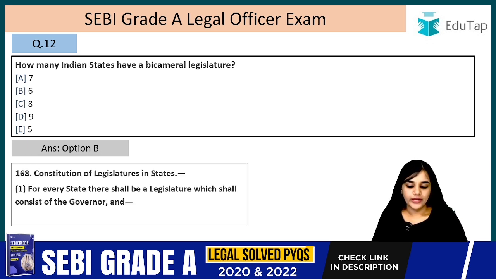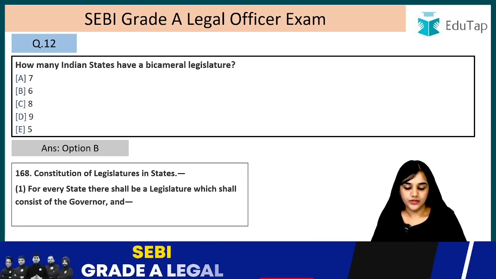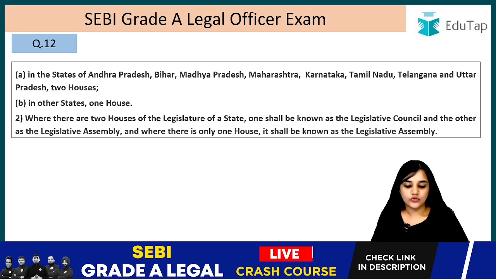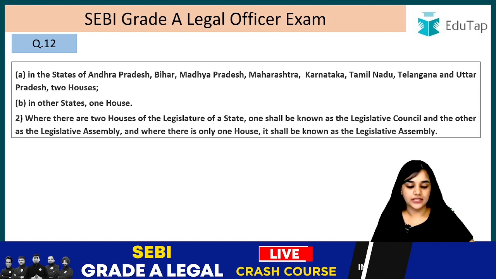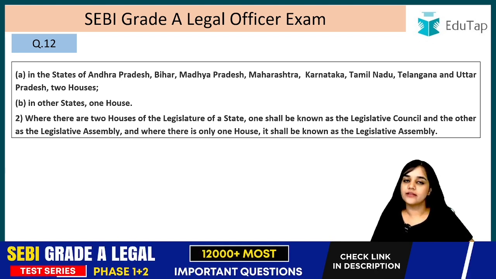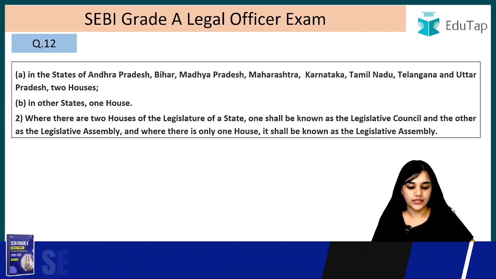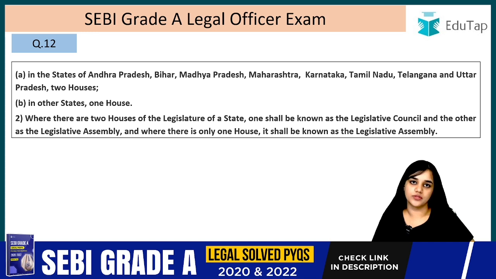Let's read it. For every state there shall be a legislature which shall consist of a governor, and in case of Andhra Pradesh, Bihar, Madhya Pradesh, Maharashtra, Karnataka, Tamil Nadu, Telangana and Uttar Pradesh, 2 houses. So in rest of the states it is only 1 house, but in case of Andhra Pradesh, Bihar, Madhya Pradesh, Karnataka, Maharashtra, Tamil Nadu, Telangana and Uttar Pradesh, there are 2 houses in their legislature, right? In other states only 1 house.